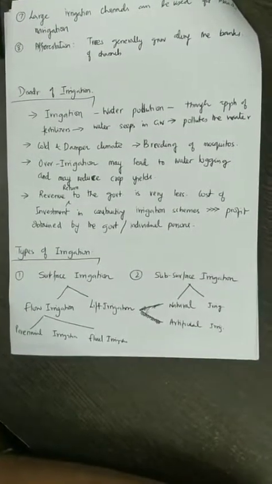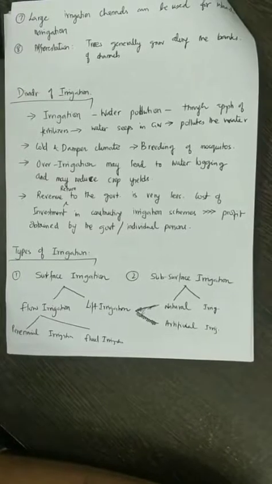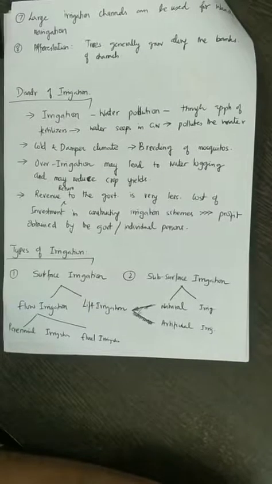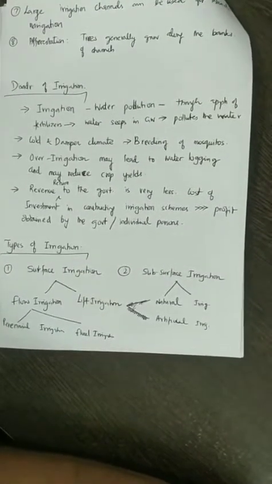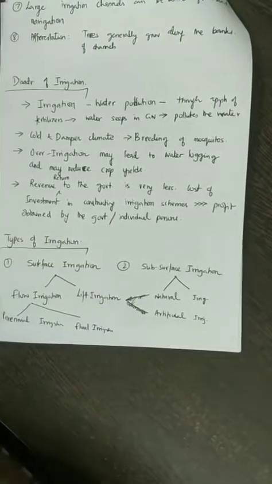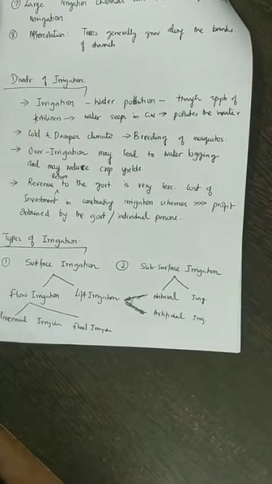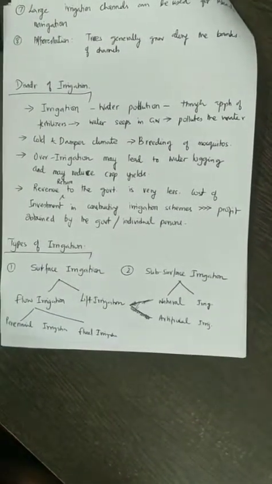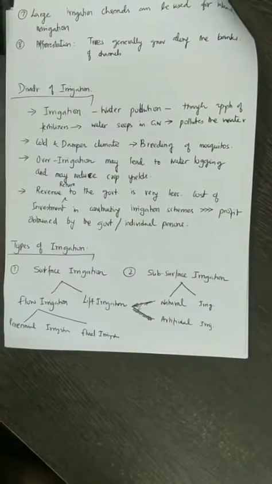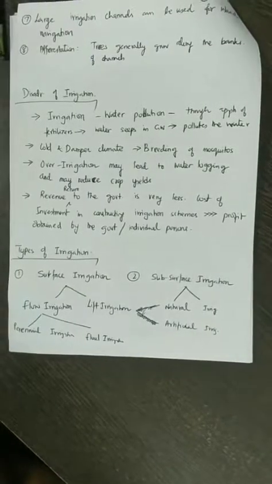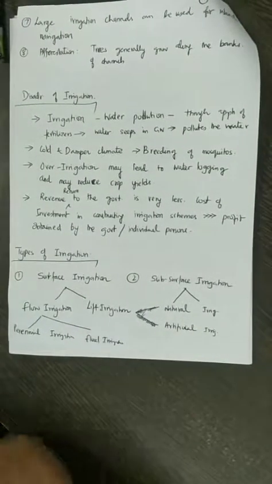So irrigation can be of different types. Basically there are two types: surface irrigation and subsurface irrigation. Surface irrigation means the water moves on the ground and goes into the plants. In subsurface irrigation, water comes from underneath the soil and reaches the root zone of the plants. Surface irrigation can be further classified into flow irrigation and lift irrigation, and flow irrigation can be classified into perennial irrigation and flood irrigation. We'll see what these are in detail.